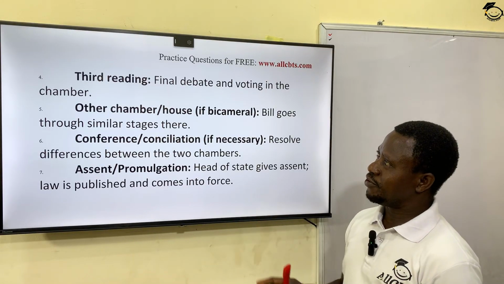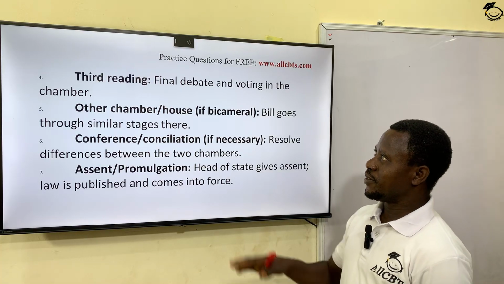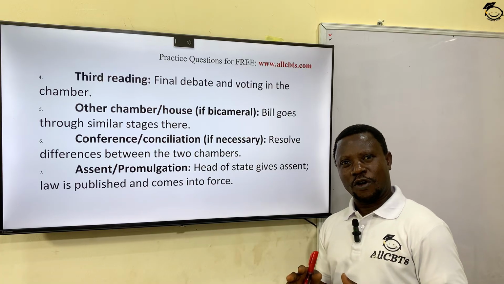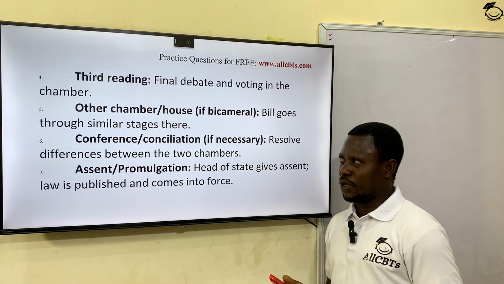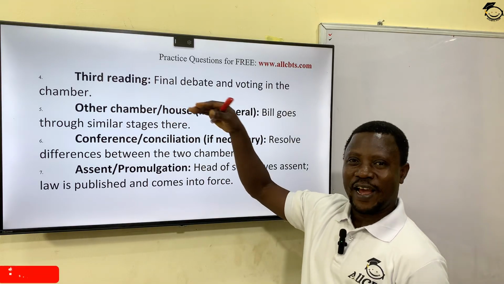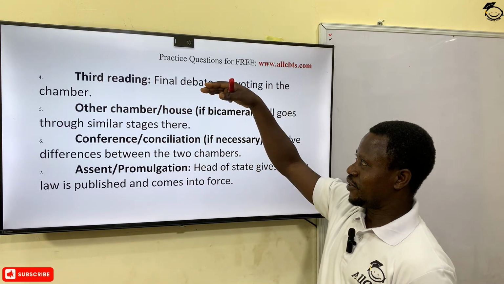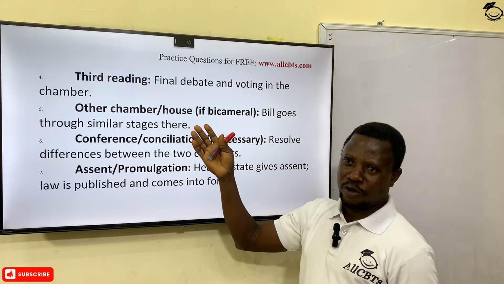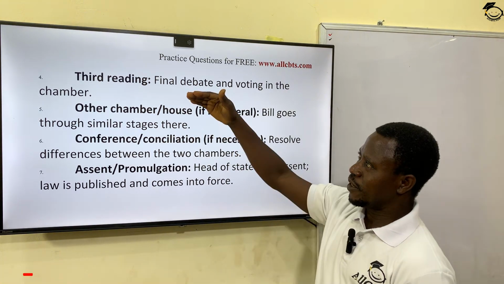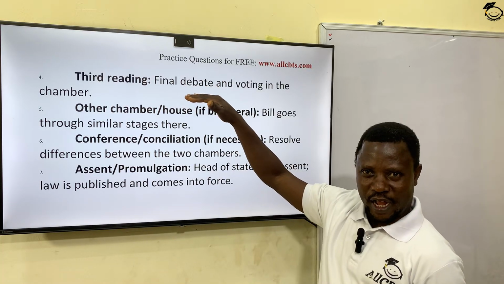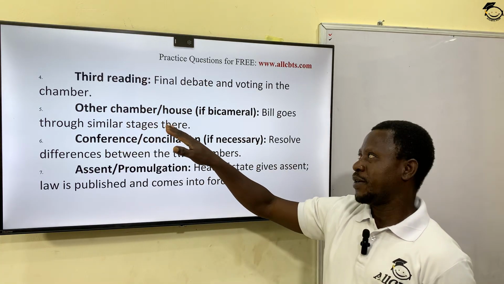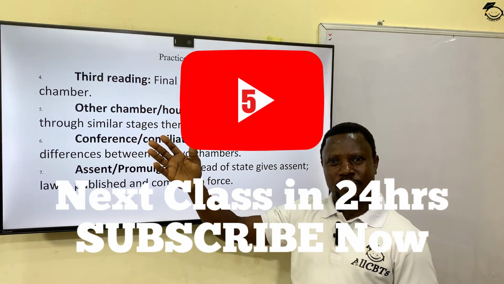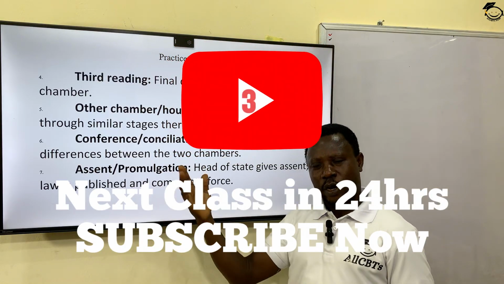Now we move to the third reading or the third stage. This is the final debate and voting in the chamber, on the floor of the lawmaking house. All right? It's the final stage at the floor. After this stage, if there are two chambers or two houses of lawmaking, like we have in bicameral, the same stages that we have seen in the first house will also go to the other chamber. If it's bicameral, they will also pass through these stages of first, second, committee, and report and what have you.